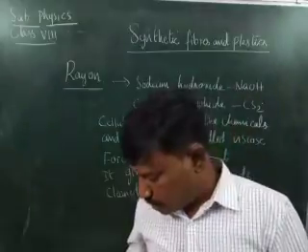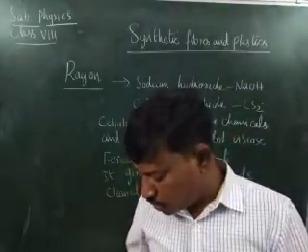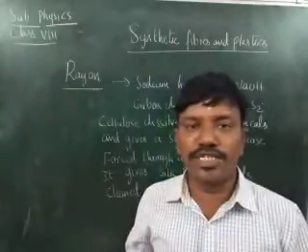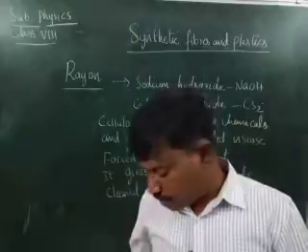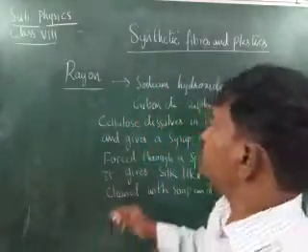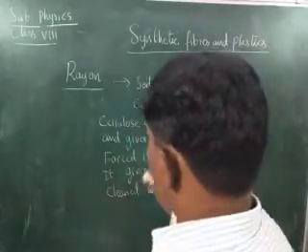Rayon is also mixed with cotton to make bed sheets. Rayon is mixed with wool to make carpets.